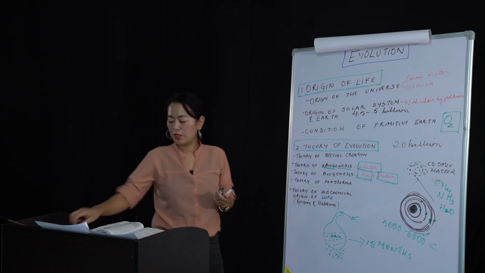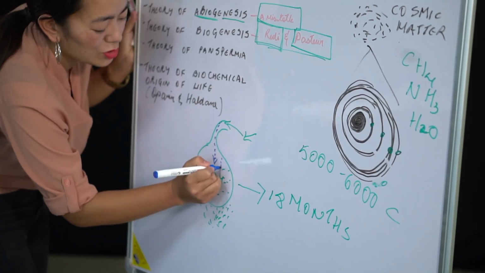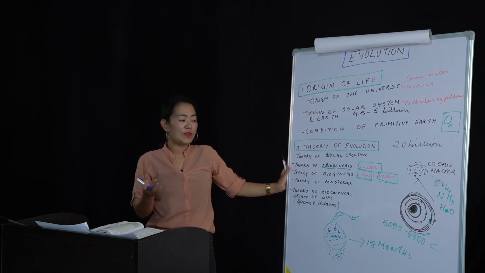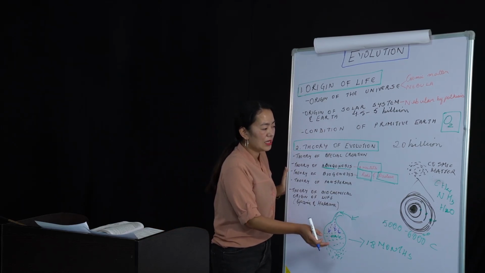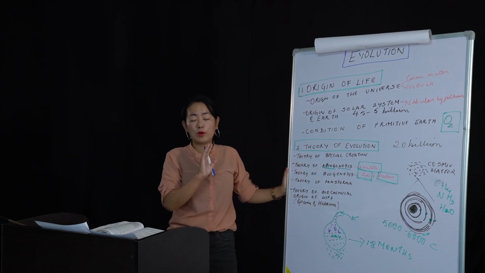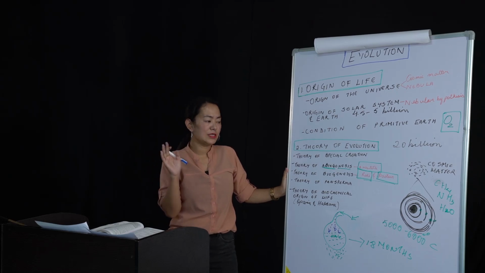So what happened was that the microbes entered the hay infusion during that time only. Okay, which proved that if there is a non-living matter, an abiotic matter, then it cannot possibly give rise to a living matter, that is a biotic living matter.